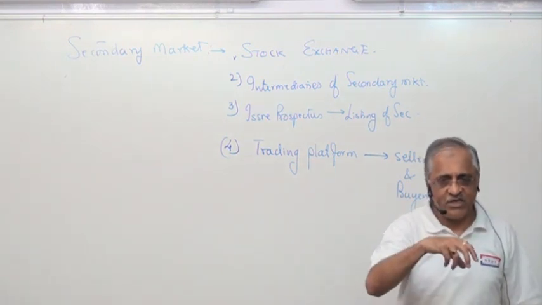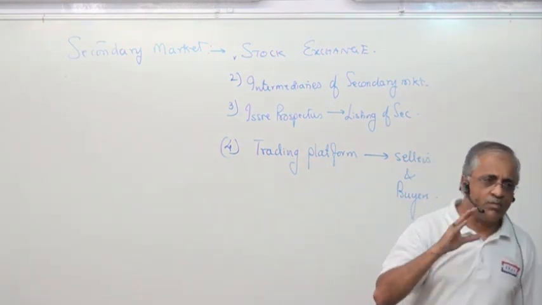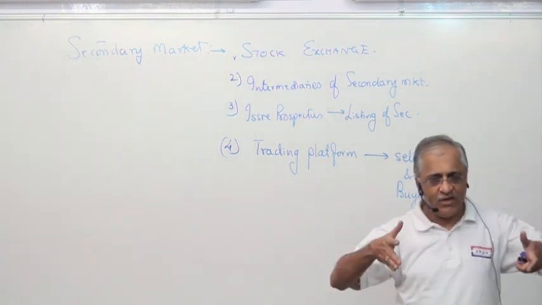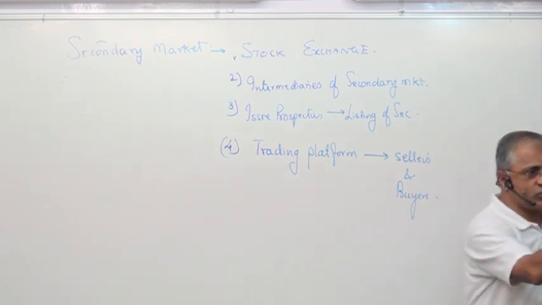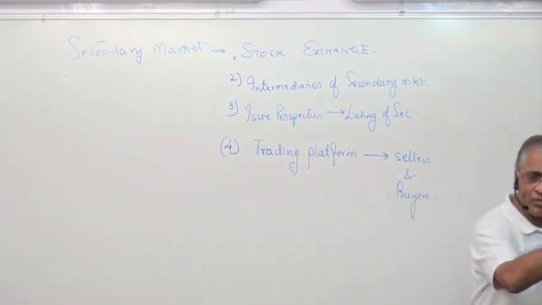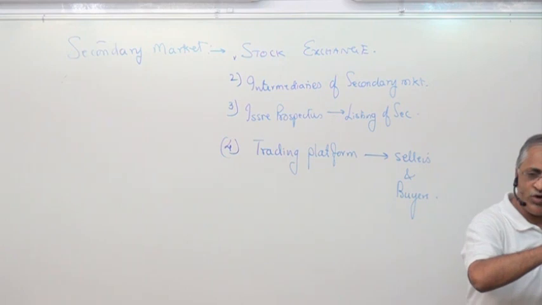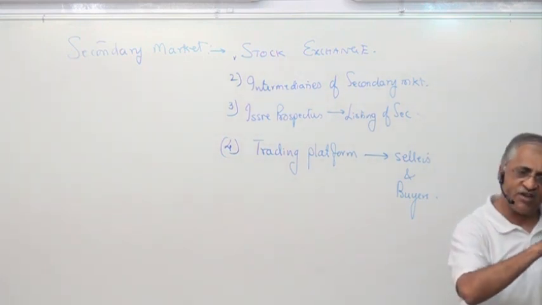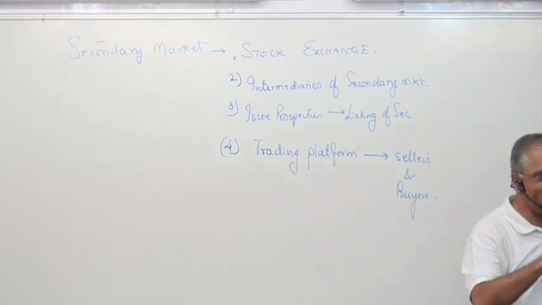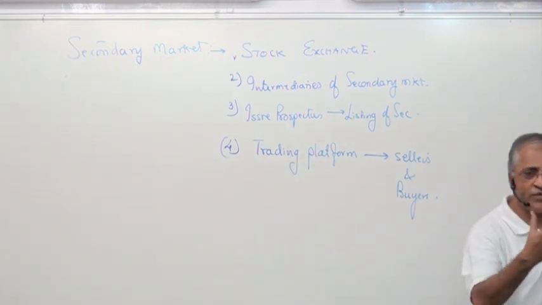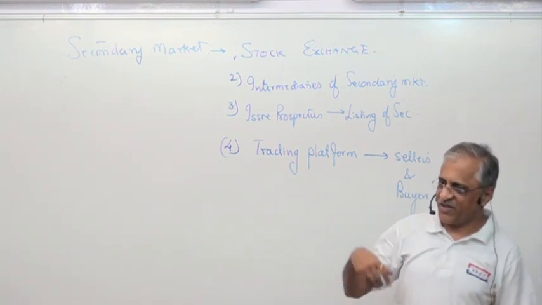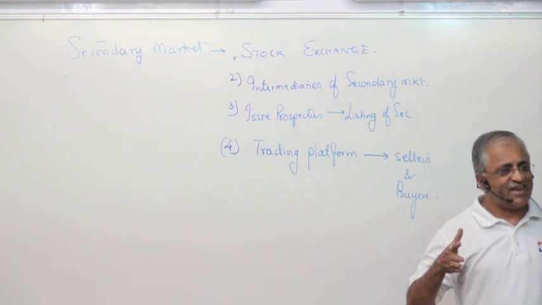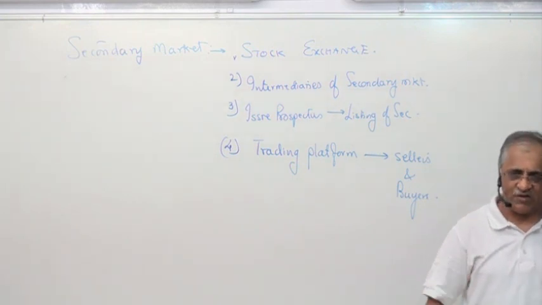So there's an intermediary who has to be there. .com companies only give you a facilitation process through which, through their network, you log in to the stock exchange, buy or sell something, but their network is aware what you are buying and selling, they are counting it. If they want to stop you anytime, they can stop you anytime. And there's a guarantee there. They got a power of attorney of your savings account, they got a power of attorney of your demat account, everything there. So they are taking their own precautionary measures.